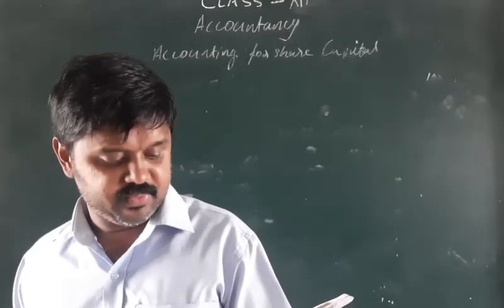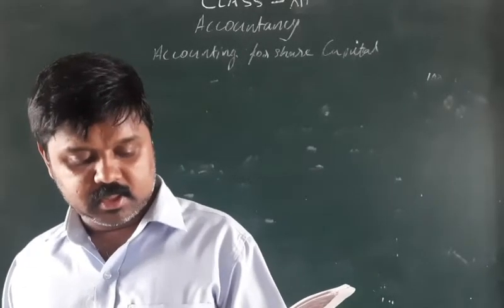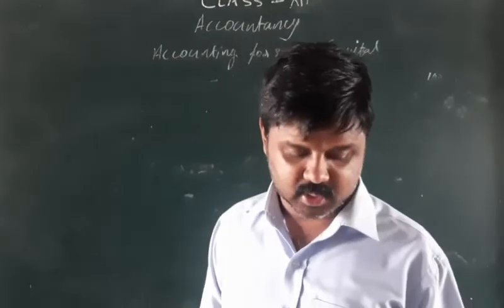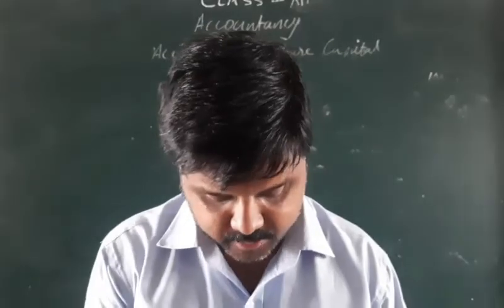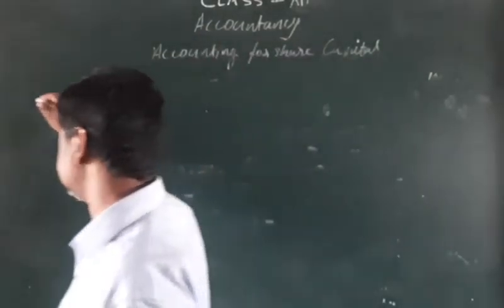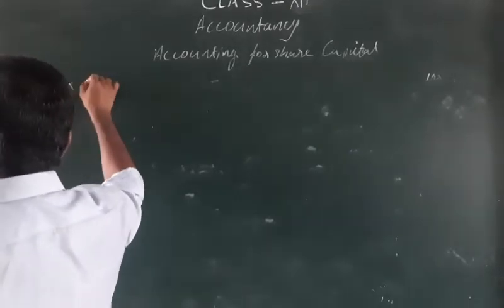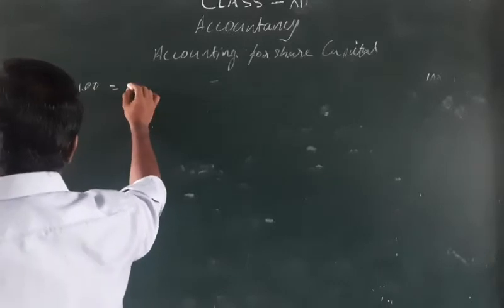Out of this, 150 shares were reissued at rupees 60 per share to Mohit. Show necessary journal entries. You can see that the company management forfeited how many shares? 200 shares, which were issued for 100 rupees. One share's price is 100 rupees.